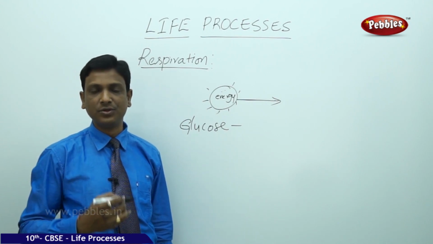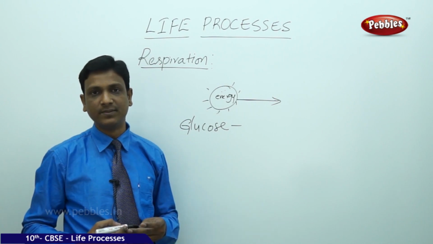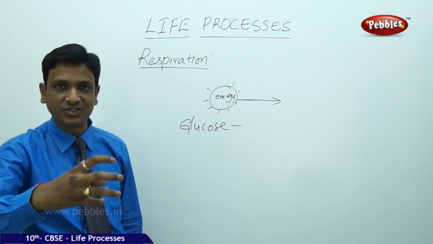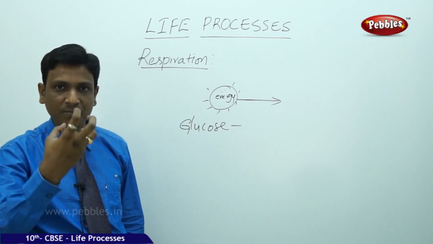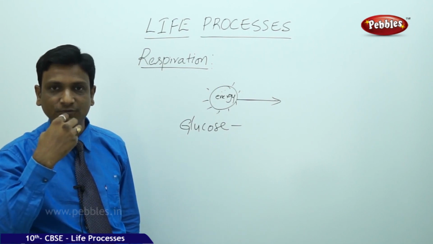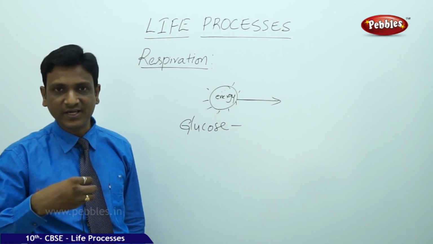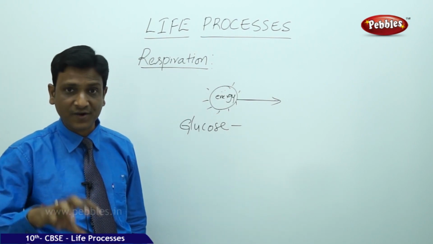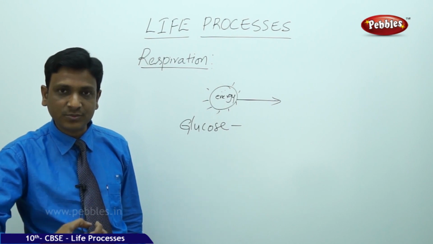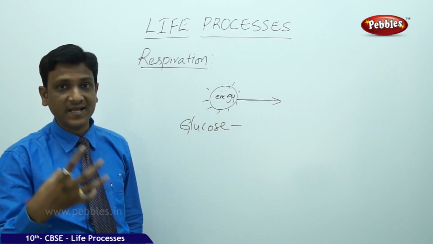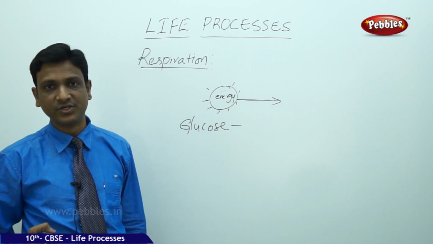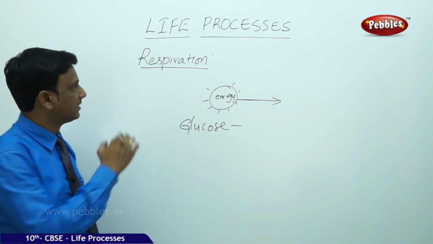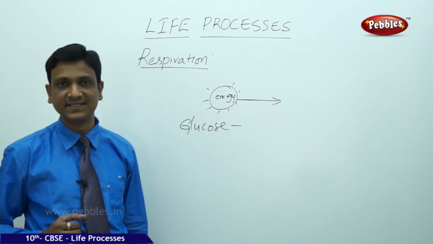See, nutrition, in the sense of supplying the materials to the body, is done in different ways. The organism has to obtain its food, so that is also a part of nutrition. How an organism eats its food is also a part of nutrition. After eating, the food is converted to simple form, that is digestion. That is also part of nutrition. After digestion, the digested material has to be absorbed. Utilization of nutrients is also a part of nutrition. So nutrition involves so many stages. In the same way, respiration also involves so many stages.